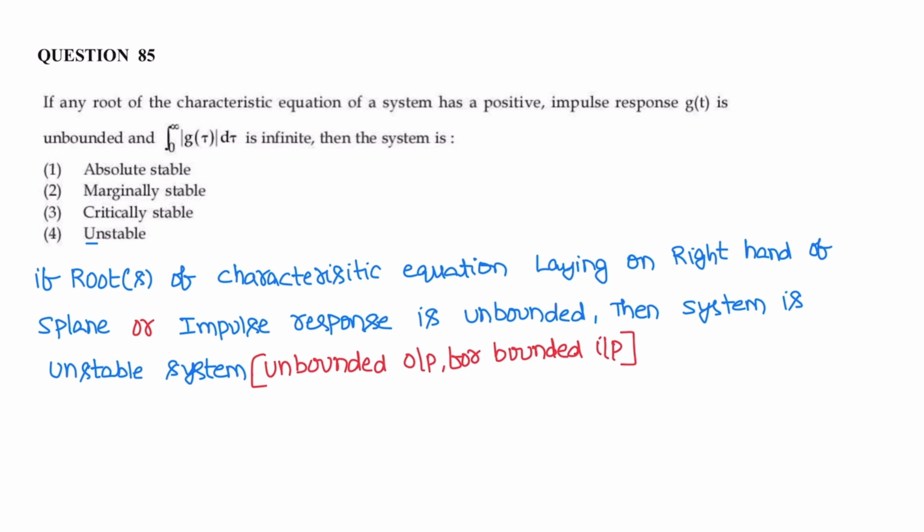Next question. If any root of characteristic equation of a system has positive real part, impulse response g of t is unbounded. That is, if roots of characteristic equation are lying on the right hand side of S plane or impulse response is unbounded, then the system is unstable system. That is, unbounded output for bounded input. The system produces unbounded output for a bounded input, or roots lying on the right hand side of S plane, or impulse response is unbounded. Correct answer is option 4, unstable system.